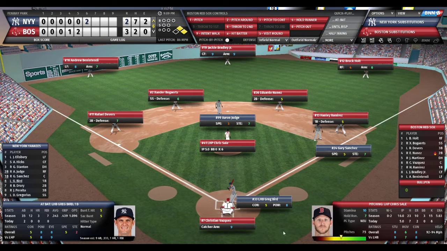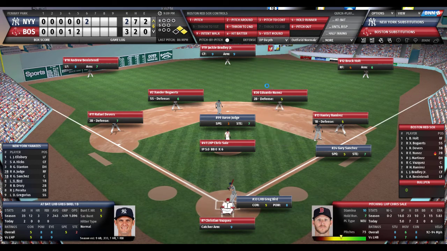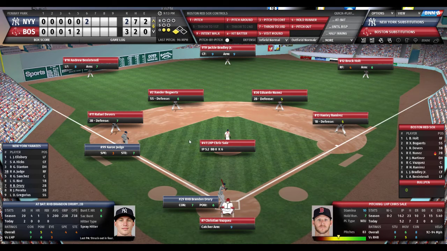So 2 on, no outs, 3-2 ball game. The Red Sox have the lead. Yankees threatening to take it away from them. And here comes Greg Bird, who is 0 for 2. The Red Sox will move into double play depth now. Sales takes a deep breath. Toes the rubber, looks in at Vasquez. Here's the pitch to Bird. Full count. Bird punches it towards Nunez. Nunez goes to Bogey. Bogey back to Ramirez, and they turn 2. Advancing to third is Aaron Judge.